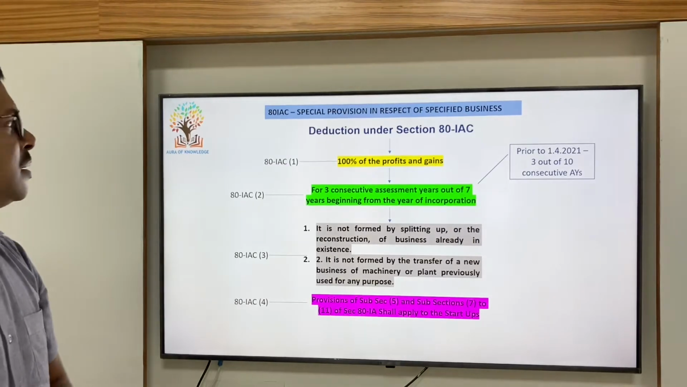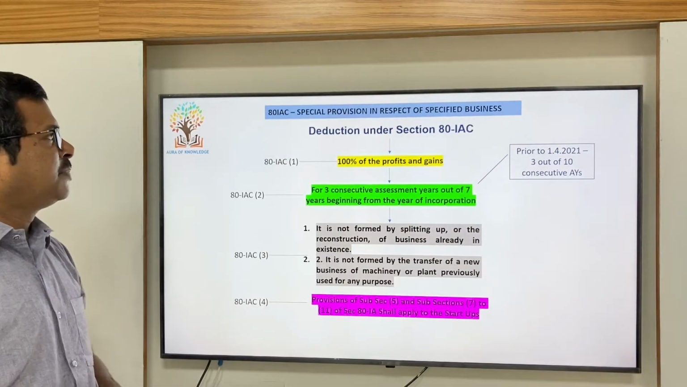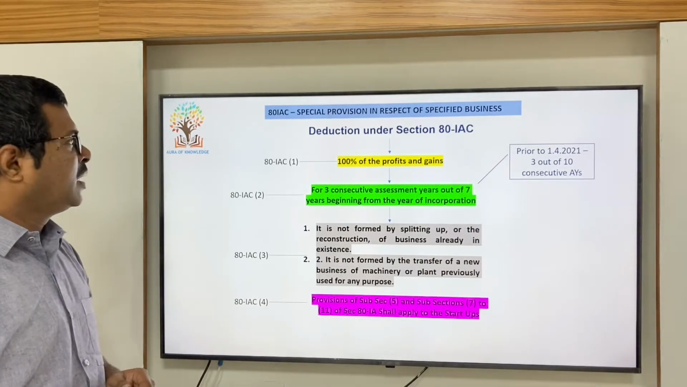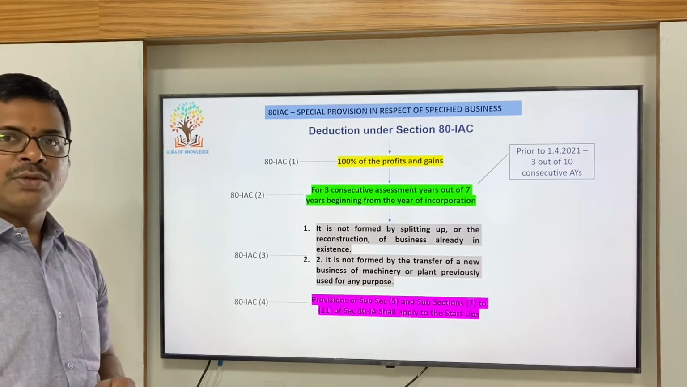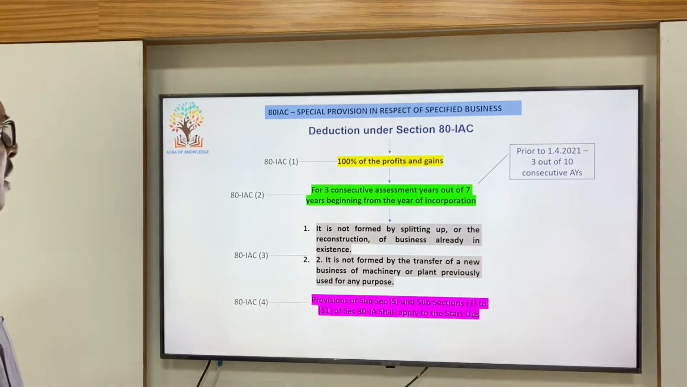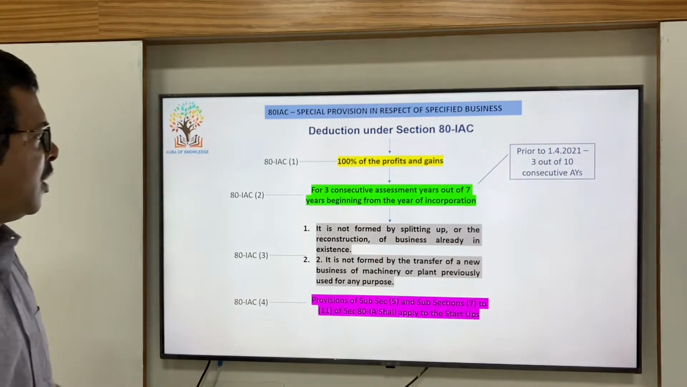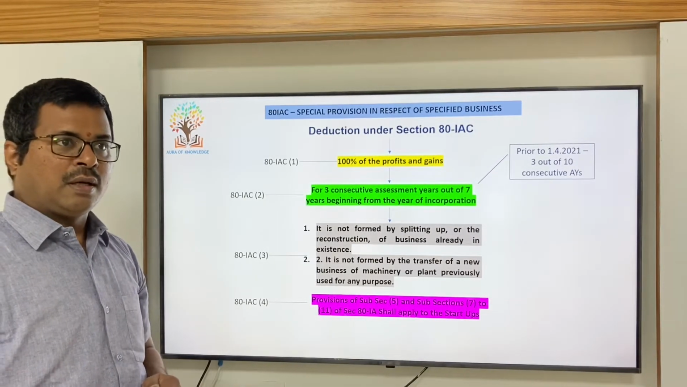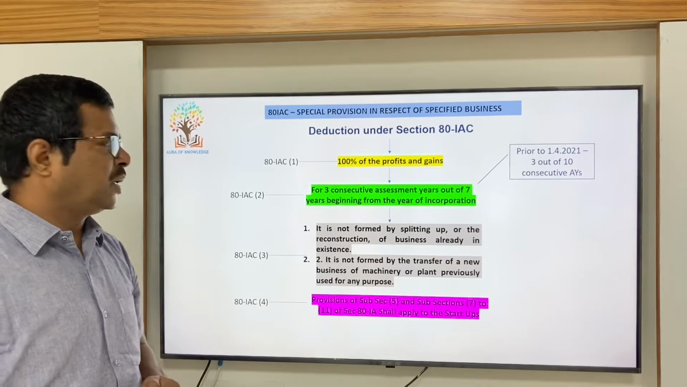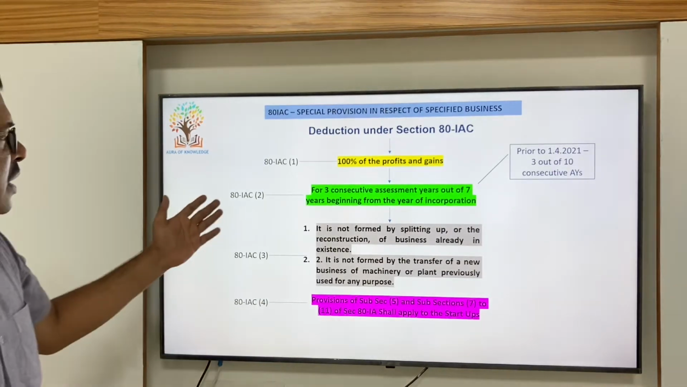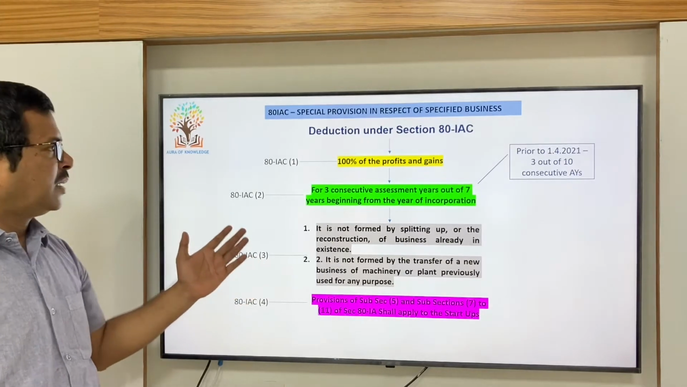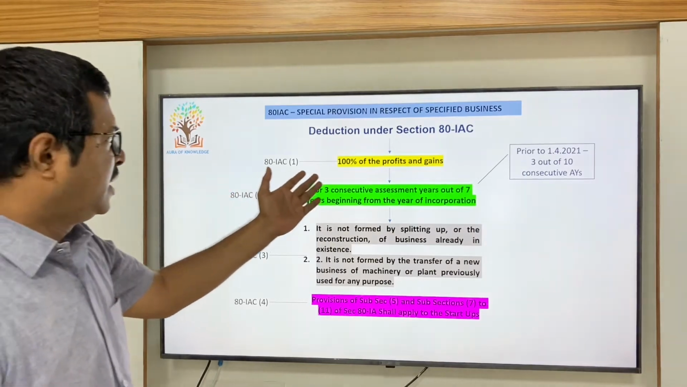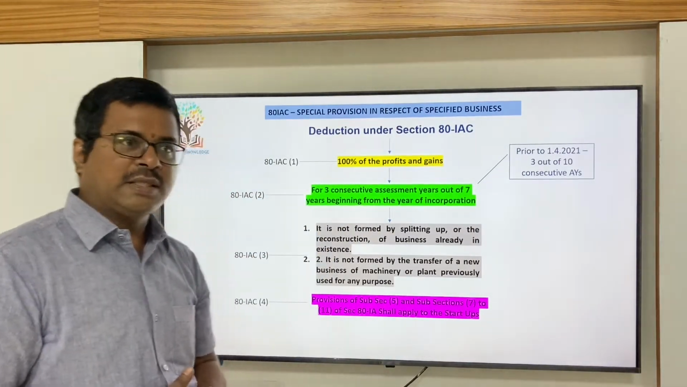Let us understand the special provision in respect of specified business. In this particular section 80 IAC, the deduction with respect to startup business is being defined, and what are the conditions associated with startup business for claiming this particular deduction. If you see, there are 4 subsections under this section. The eligible deduction that can be claimed is 100% of profit and gains.